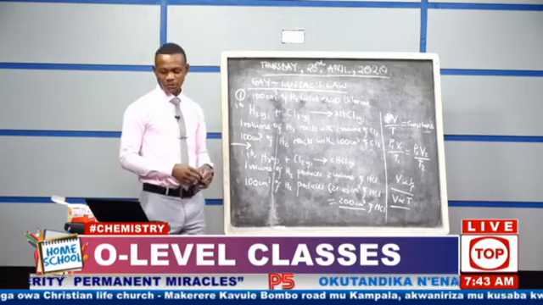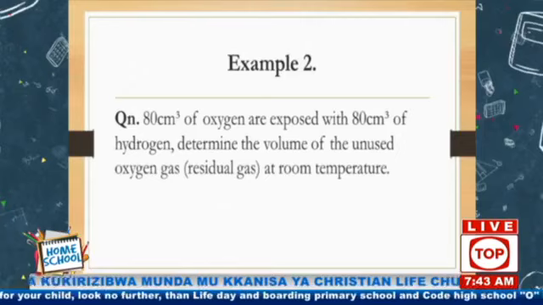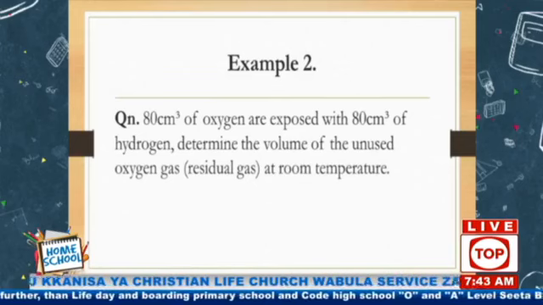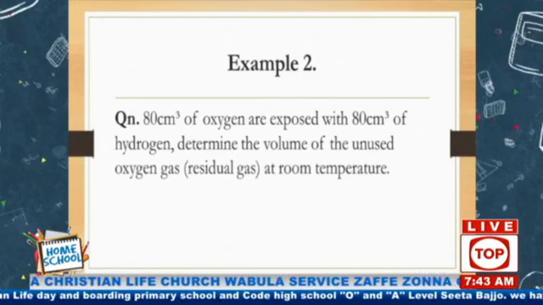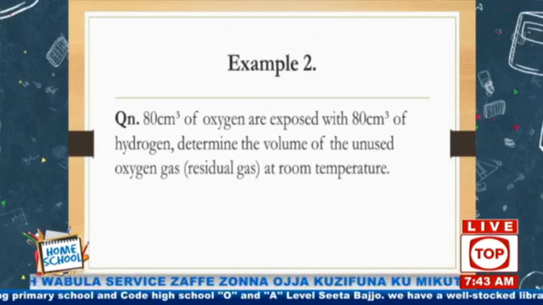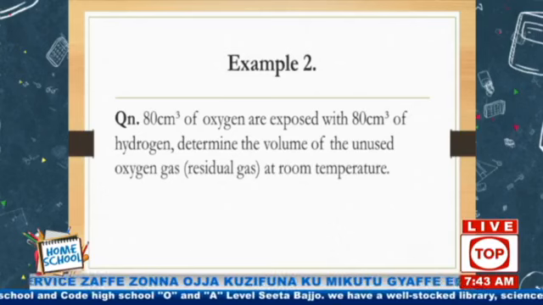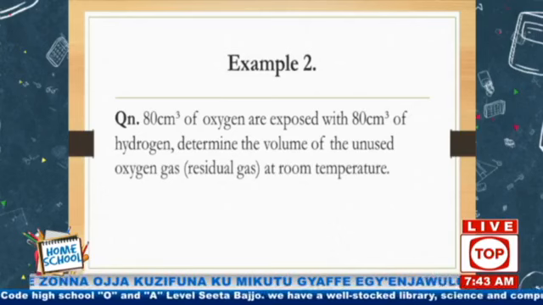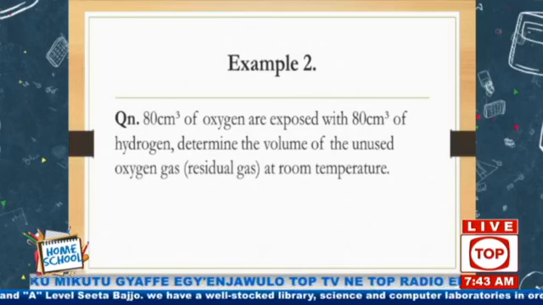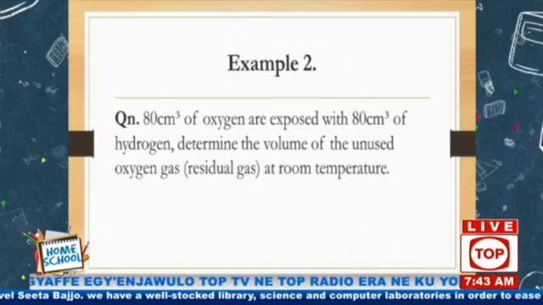So the second question on our next slide, we are saying that 80 cubic centimeter of oxygen are exposed to 80 cubic centimeter of hydrogen, okay? Now they are saying determine the volume of the unused oxygen gas. Okay, now this one doesn't want you to determine what they use.